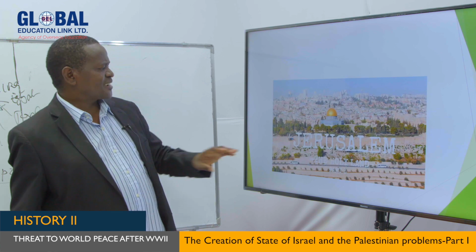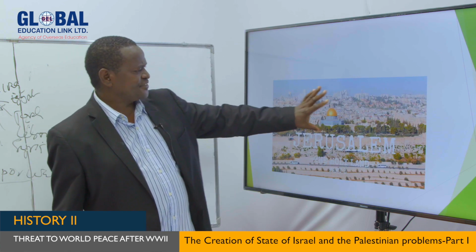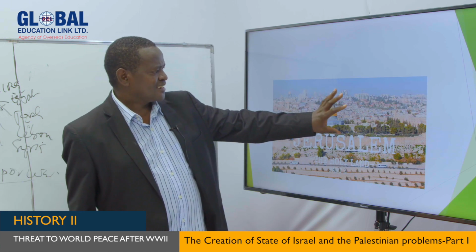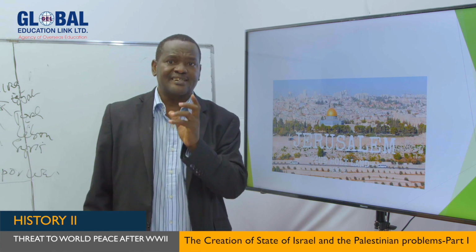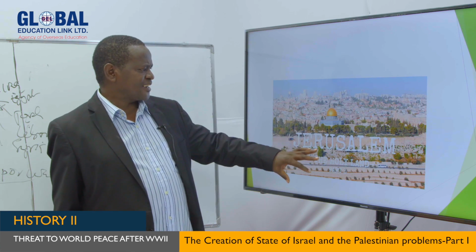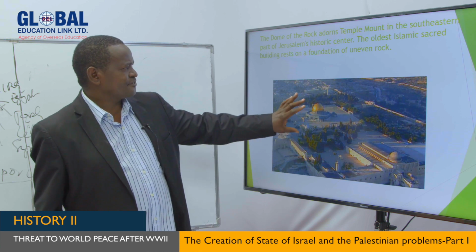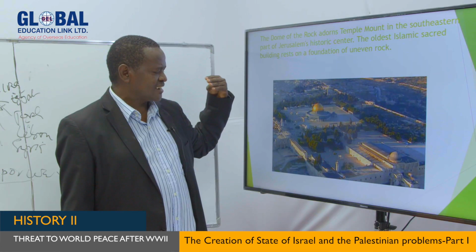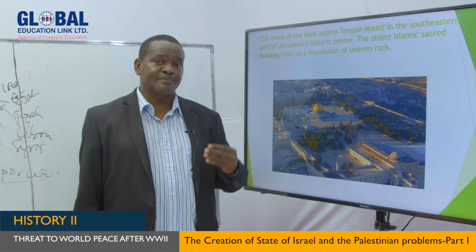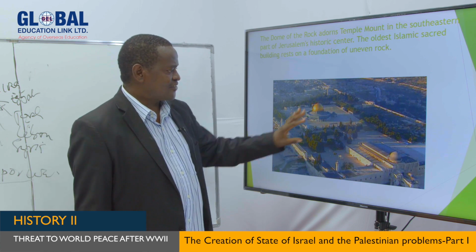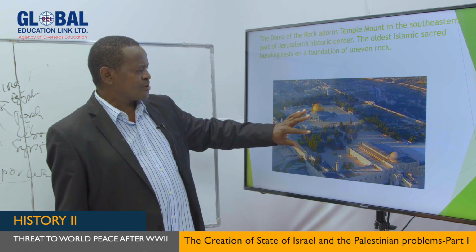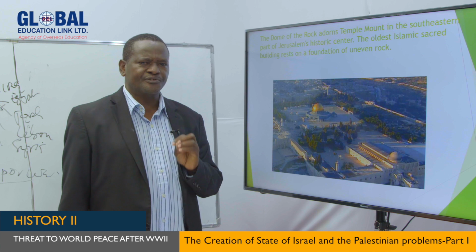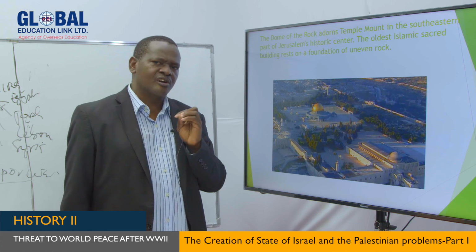My dear students, as you can see, this is Jerusalem. This is the city that we are talking about, and this probably is one of the reasons why the conflict has been internationalized. In this Jerusalem, there is this mosque called the Dome of the Rock, the place where Muslims come to worship from all over the world. It is considered one of the holiest places for Muslims after Mecca and Medina. And just beside it, there is another mosque called Al-Aqsa, also considered a very holy place for Muslims.